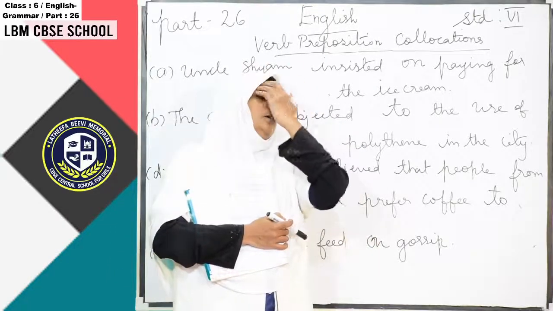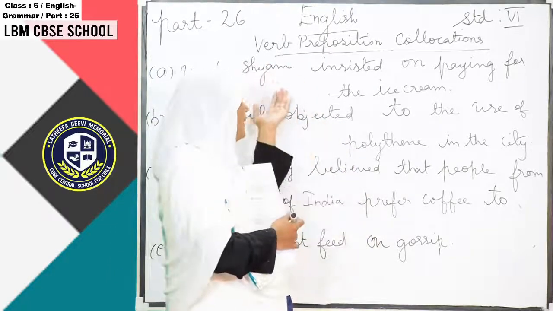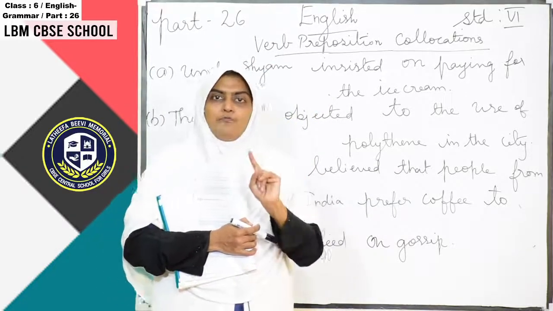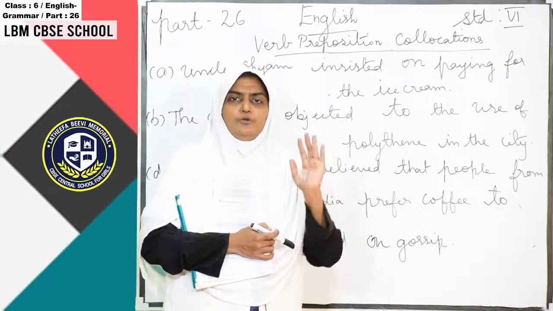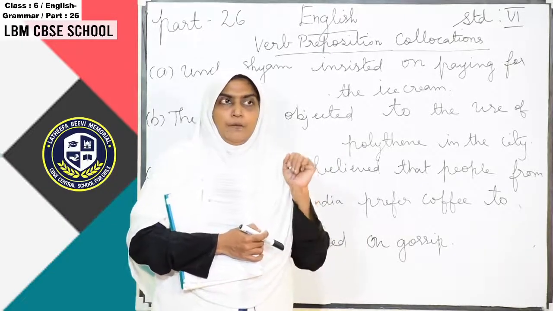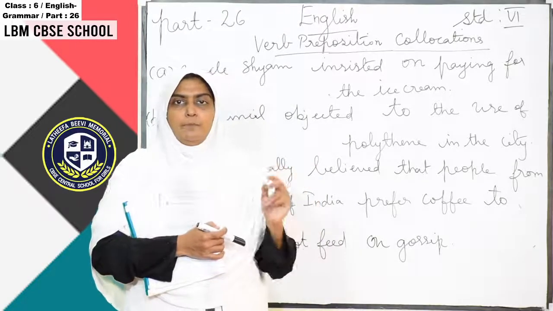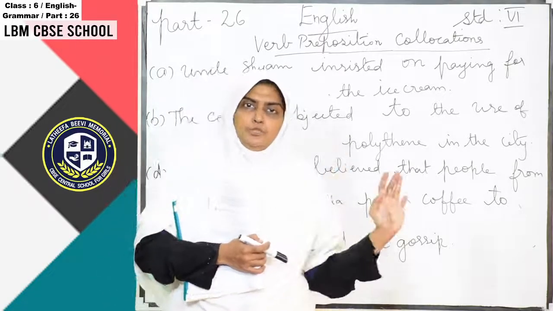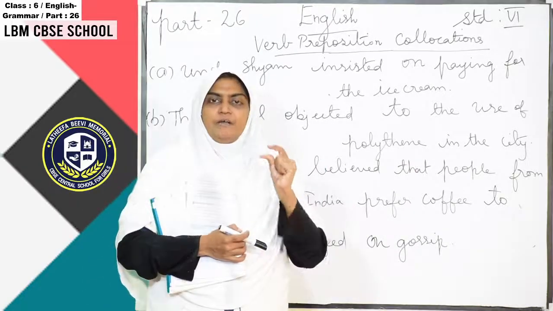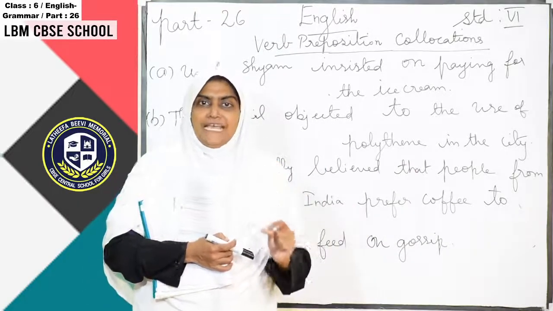So here, what do you mean by verb preposition? I told you the main verb is there along with the preposition. Prepositions you know: on, in, to, below, above, towards, about, everything is a preposition. So here we have to know which word is the correct word to use in a sentence.